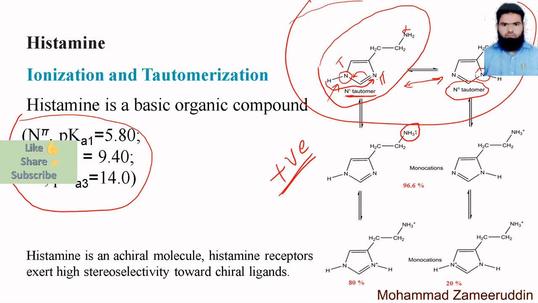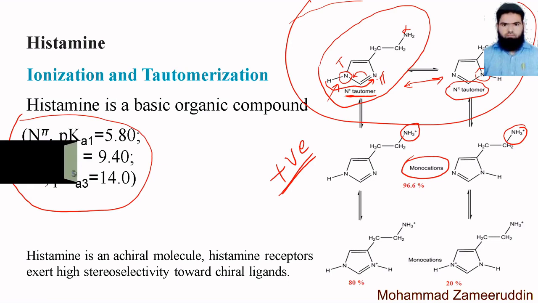So this is the monocation, where the 1 plus charge exists on this nitrogen, and here is the second tautomer where the plus charge exists. So this is the first tautomer.